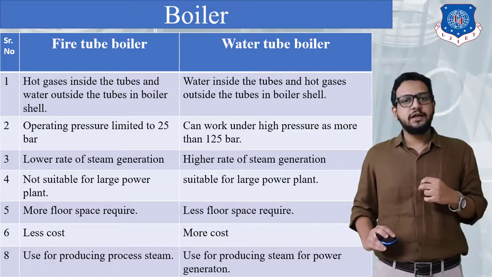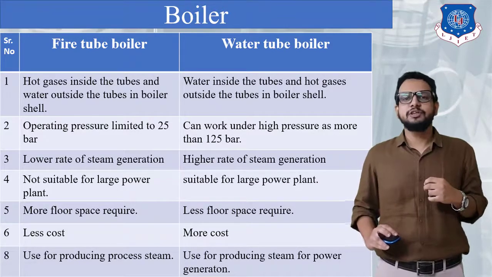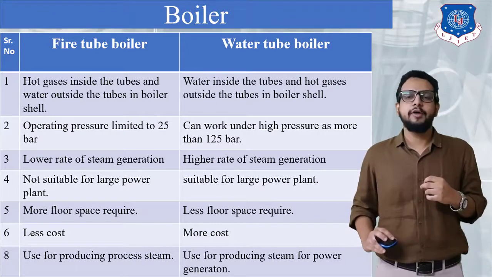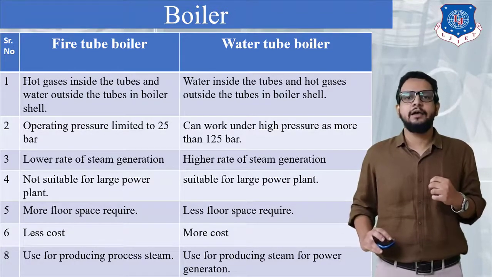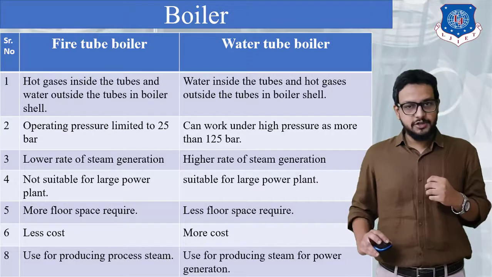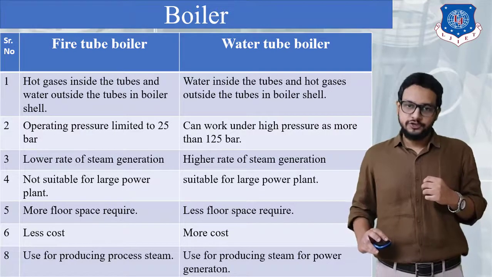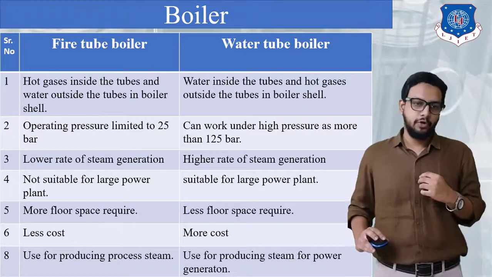In a fire tube boiler, operating pressure is limited up to 25 bar, whereas in a water tube boiler, operating pressure is as high as 125 bar, which means we can obtain high pressure steam in a water tube boiler.